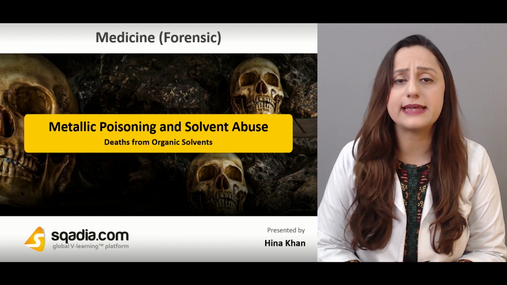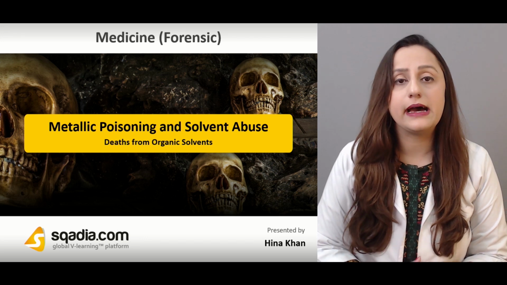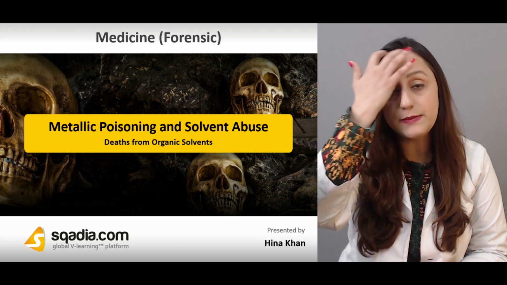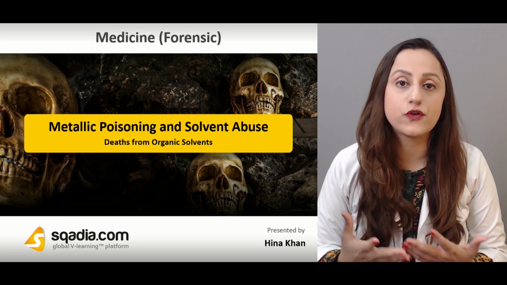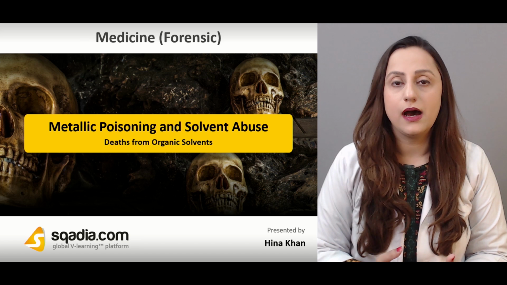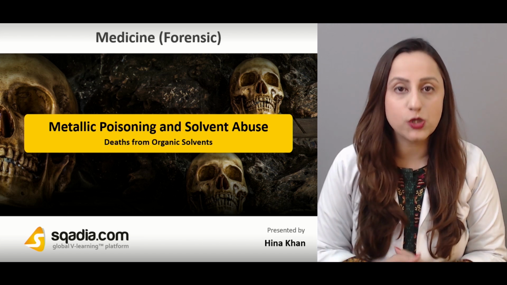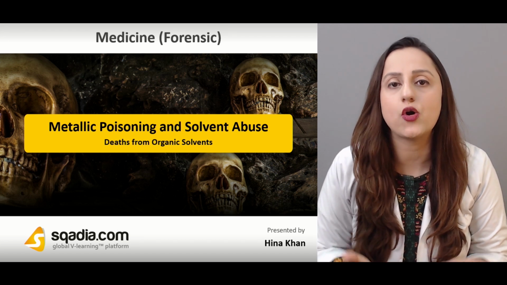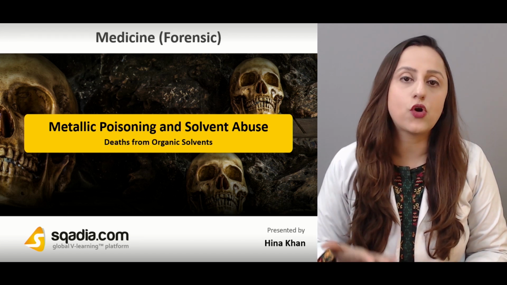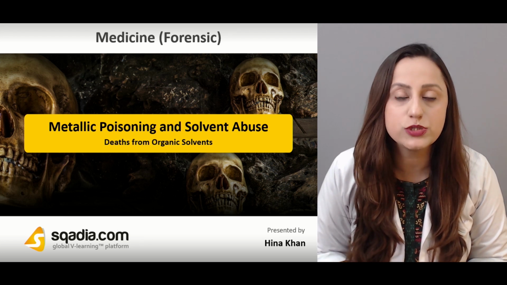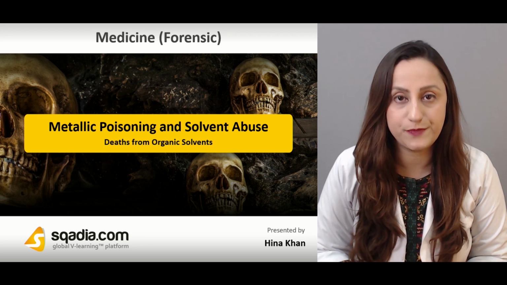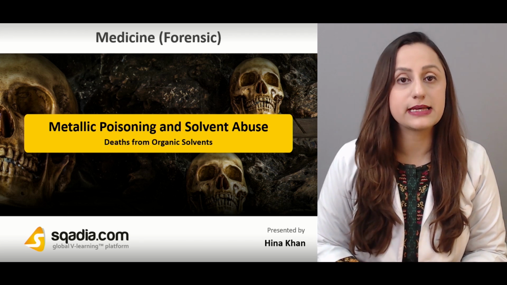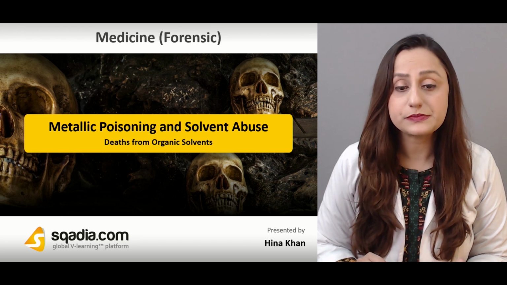For example, there will be signs of self-neglect, and if the person is alive and in an intoxicated state, then he may have an altered sense of consciousness, and that will result from alcohol intoxication, and that can also be a result of many other drugs of abuse that are commonly being used, and even these organic solvents that are commonly being abused by a lot of people. So these intoxications are quite common, and so we'll be discussing them over here in this section.